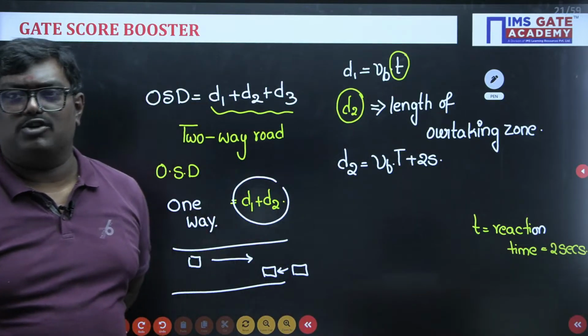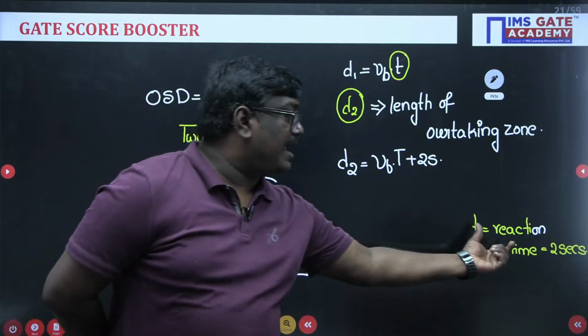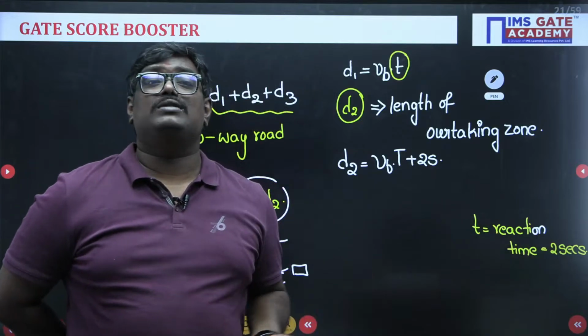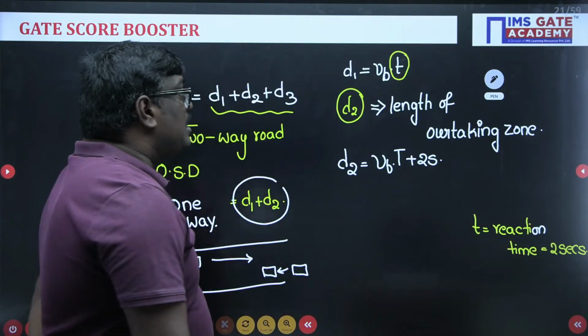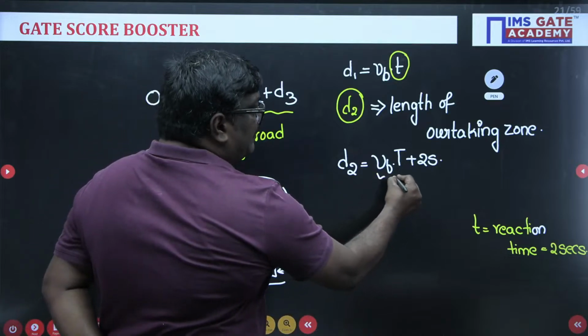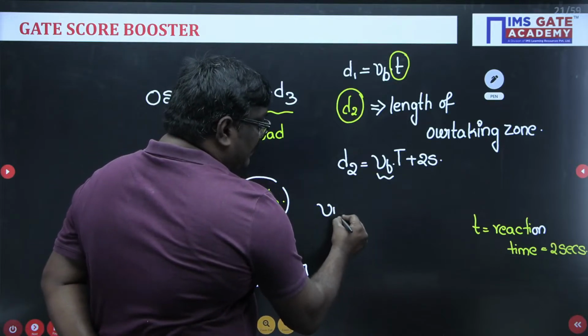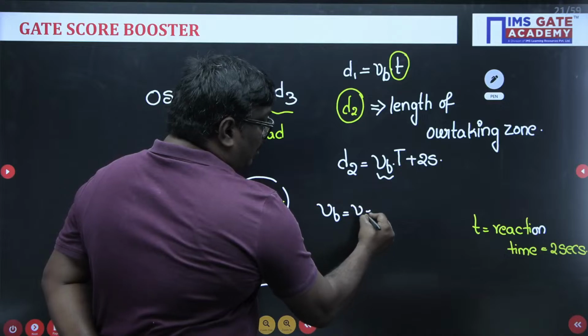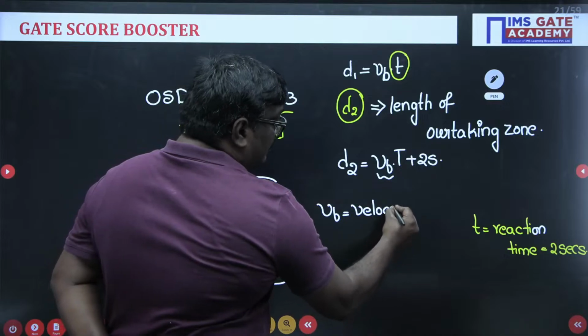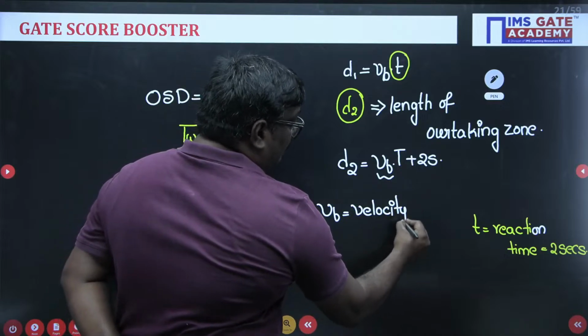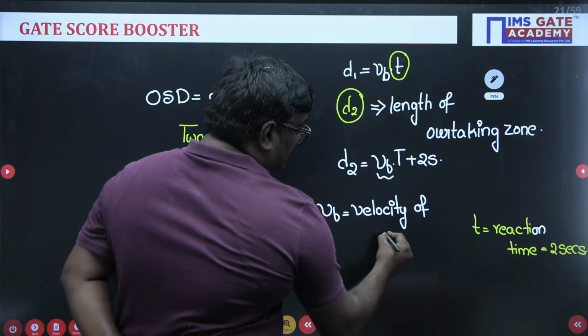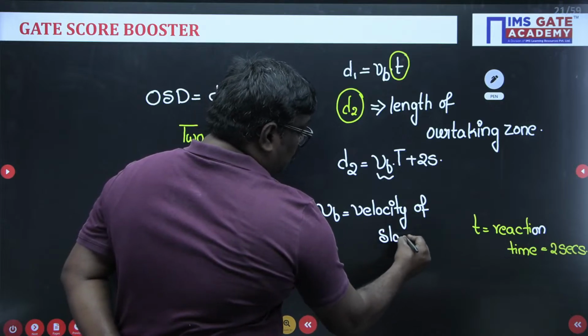Very good reply, Ayush. So reaction time is taken as 2 seconds in case of OSD. And remember, VB is the velocity of slow moving vehicle.